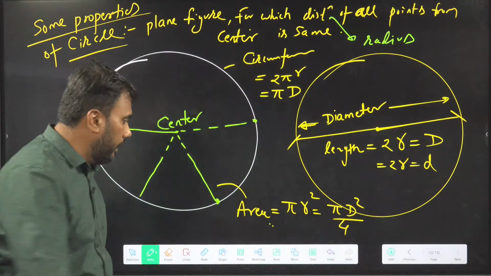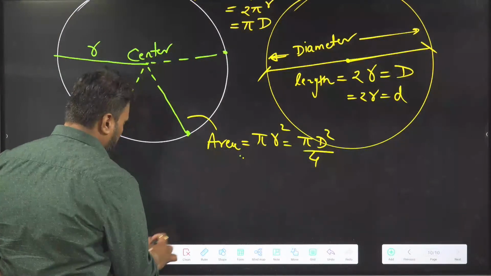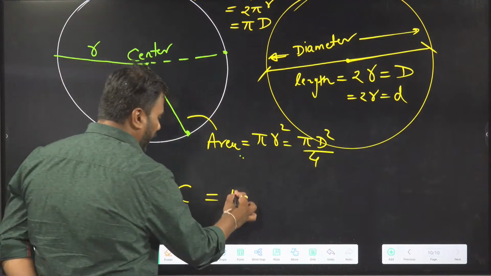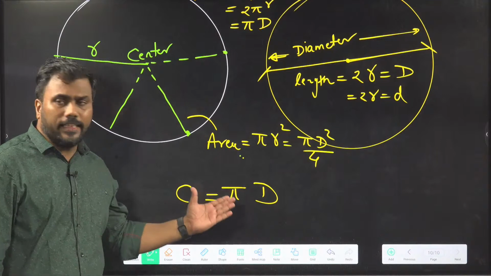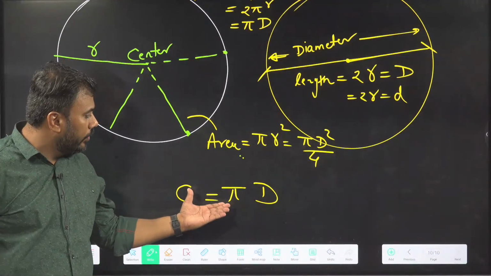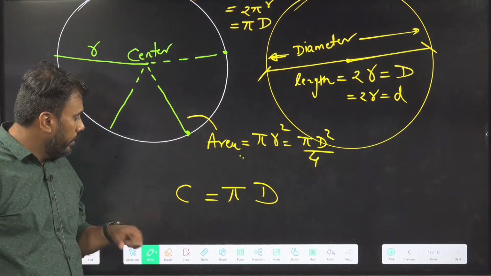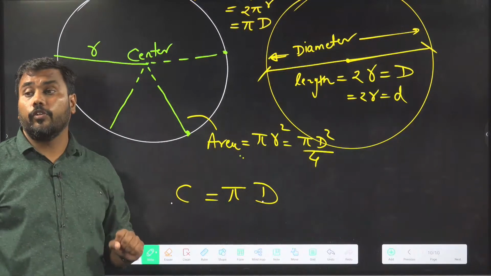See one thing here: let's say circumference is c, then length of circumference is pi into d. Actually this was how pi was defined. This was the situation where pi first came into existence. Circumferences of circles were observed to be proportional to diameter.